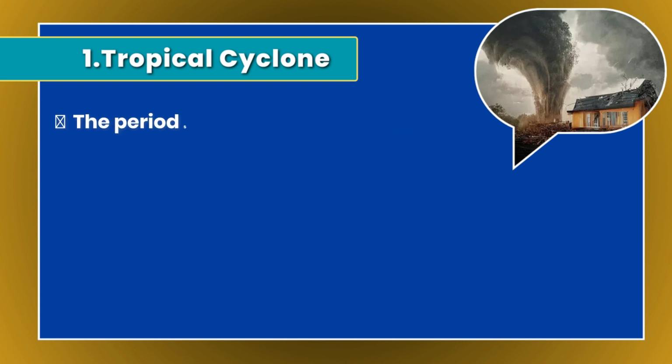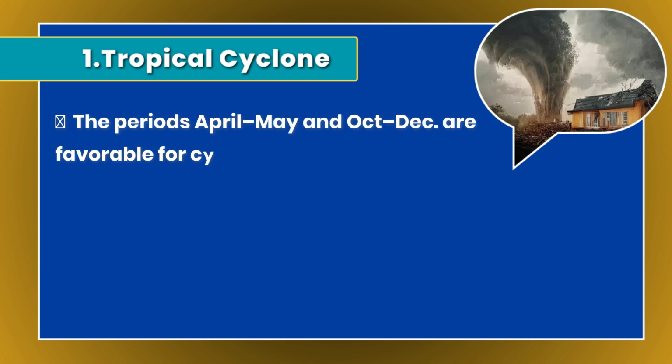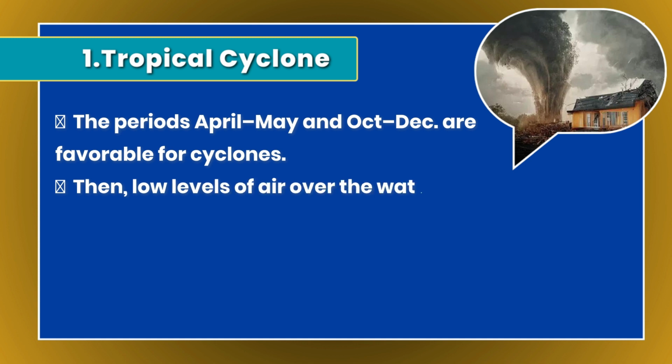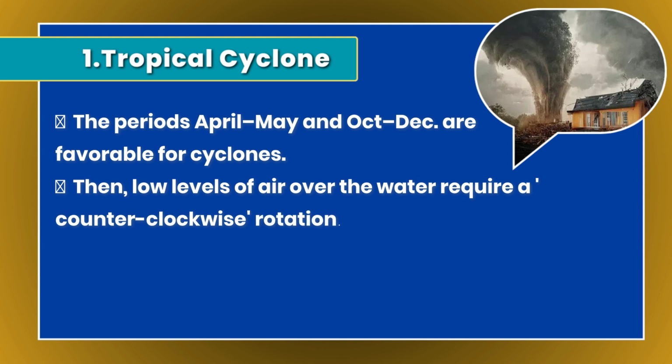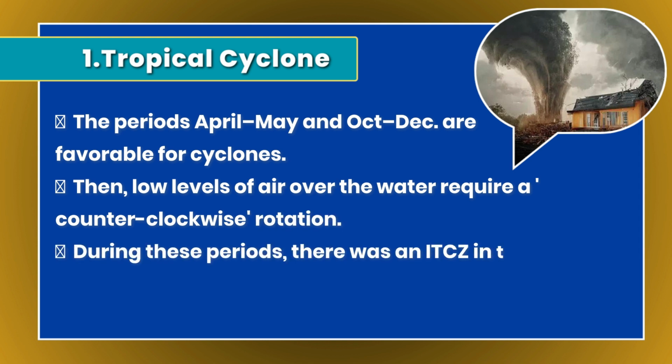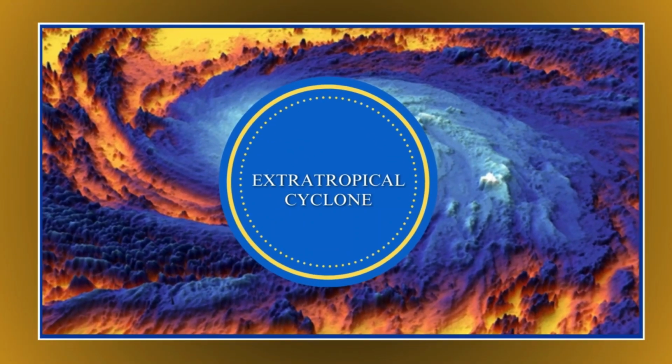The periods April to May and October to December are favorable for cyclones. Then, low level of air over the water requires a counterclockwise rotation. Next, during these periods there is an ITCZ in the Bay of Bengal. Now let's quickly move forward and know more about the second cyclone, which is extratropical cyclone.